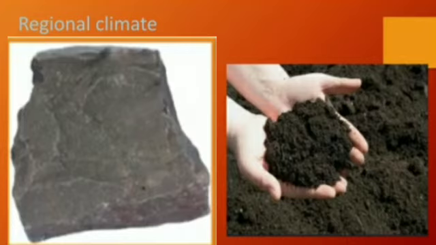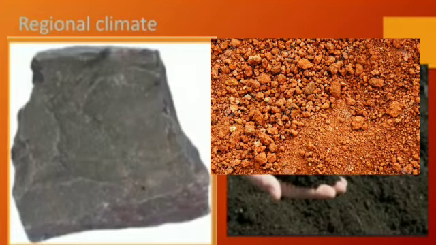Because of dry climate. But the same basalt rock, student, if it comes in contact with the climate of the Western Sahyadri, okay, climate of which region? Western Sahyadri. The climate of Western Sahyadri is humid climate. Okay, what climate is it? Humid climate. So students, the same basalt rock, if you look in the Western Sahyadri, where the climate is humid, it leads to the formation of lateritic soil.